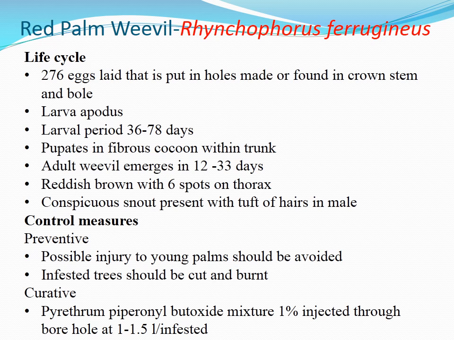Control measure: preventive. Possible injury to young palms should be avoided. Infested trees should be cut and burned. And the curative one: pyrethrum piperonyl butoxide mixture 1% is injected through borehole and 1 to 1.5 liter per infestation.